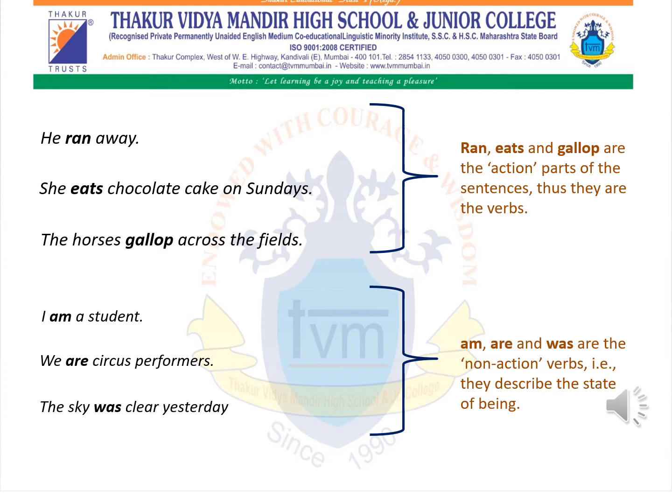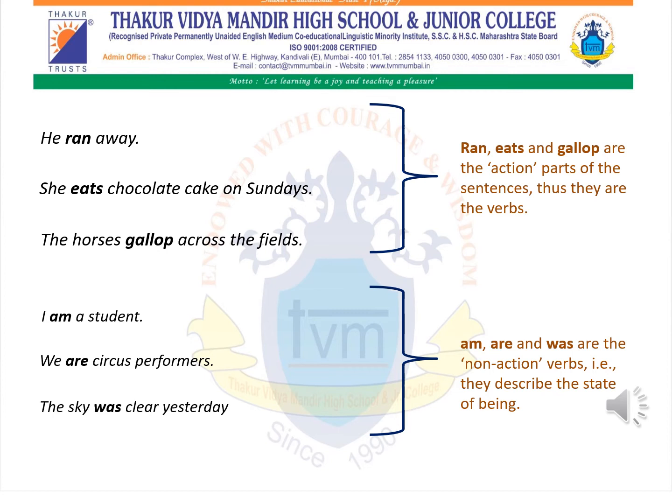So the horses gallop across the field. That means the horses run across the field. So the word gallop is a verb because it is showing some kind of action. Ran, eats and gallop are the action parts of the sentence. Thus they are verbs.